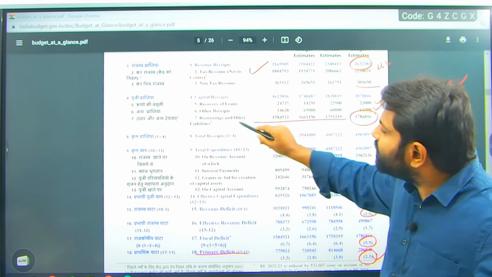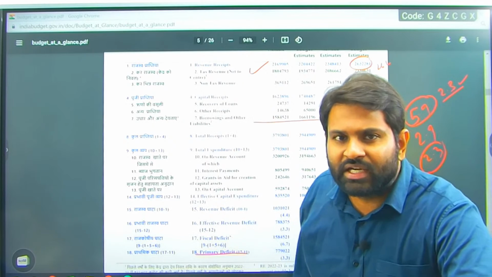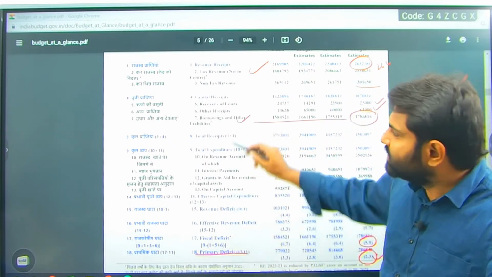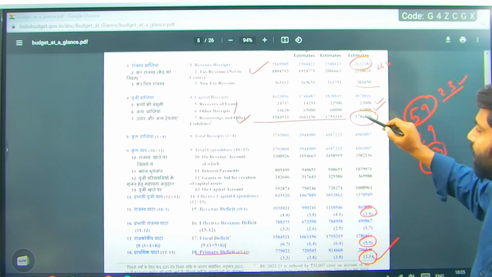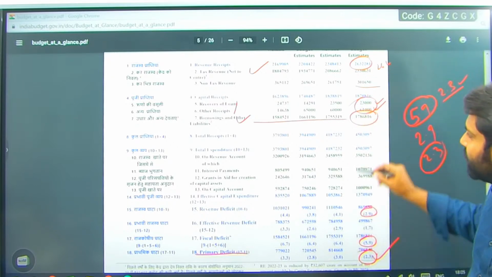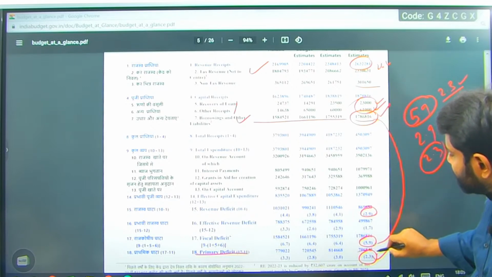In the circle which we discussed yesterday, this is called non-debt capital receipts, and this is debt capital receipts. Non-debt capital receipt is around 84,000 crores. Apart from which, this is the total fiscal deficit we have.